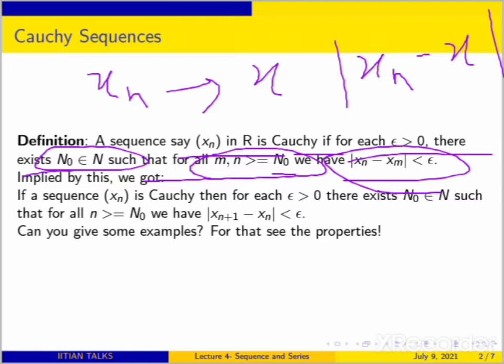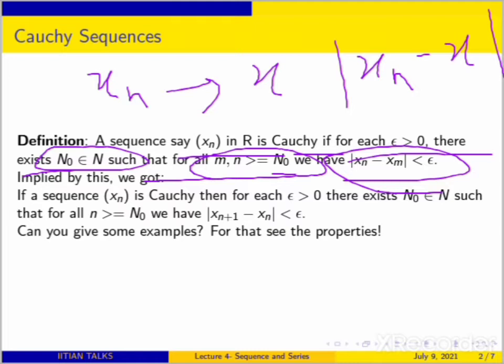So that is the definition of a Cauchy sequence, and you can also see it graphically. Whenever your sequence is Cauchy, suppose epsilon is 1 by 2, then you will find a possible n naught, a natural number, such that after this term, the difference between the terms xn and xm is less than 1 by 2. That is a very big thing. So you can see it graphically in that way.